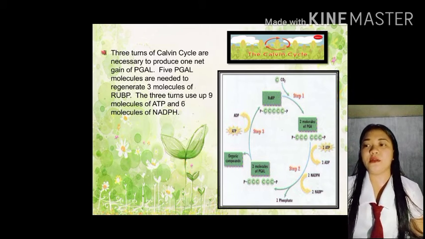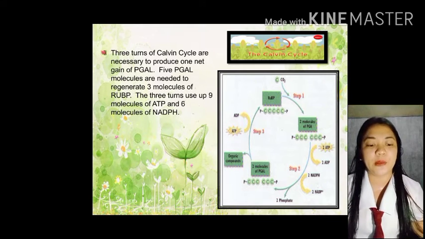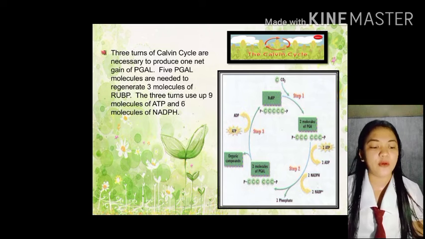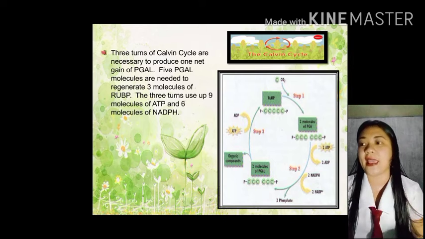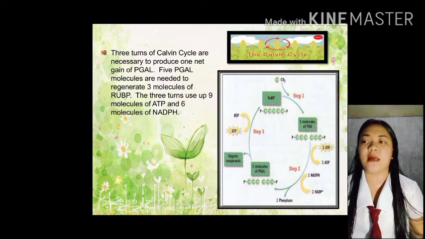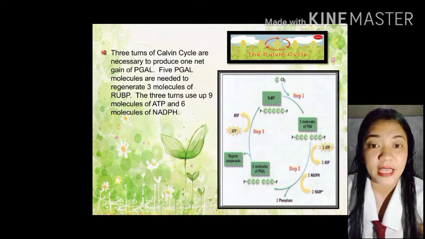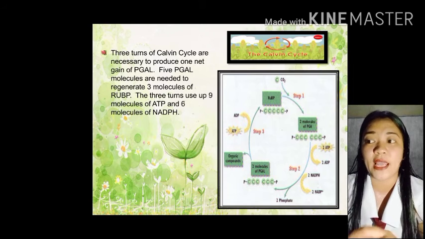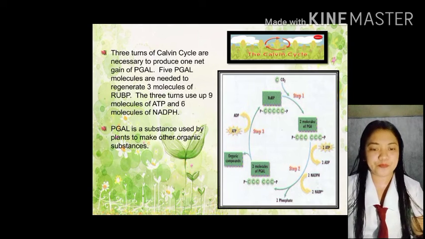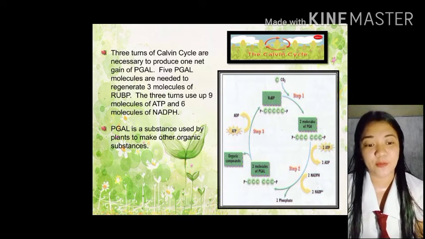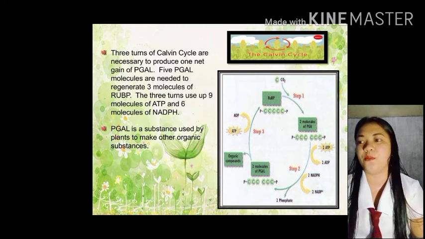5 PGAL molecules are needed to regenerate 3 molecules of RuBP. Ano naman po si RuBP? Si RuBP naman po ay si ribulose bisphosphate. Ito po yung carbon compound na ini-involve din dito kay Calvin cycle. The 3 turns use up 9 molecules of ATP and 6 molecules of NADPH. Yan, makikita po natin dito sa cycle na yung 3 turns nga po ay ginagamitan ng 9 molecules ng ATP at 6 na molecules ng NADPH. Si ATP nga po uli ay si phosphate atom and si NADPH naman po is the hydrogen atom.